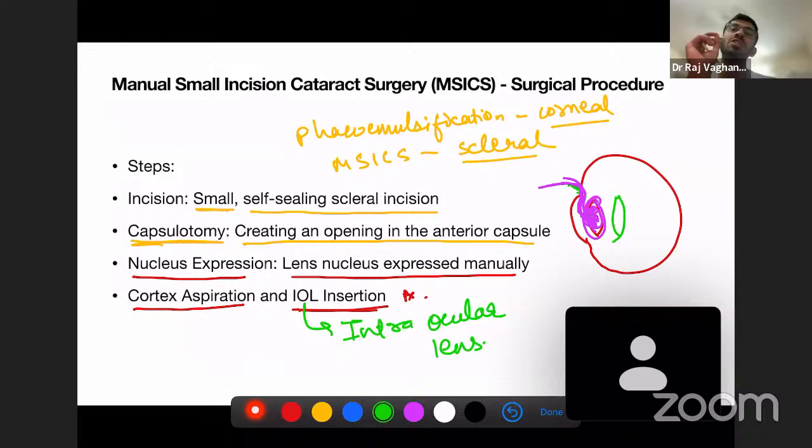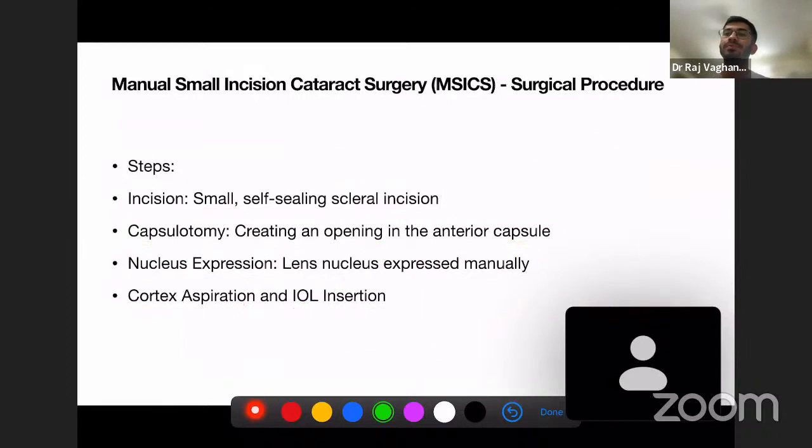It is named manual small incision because a small incision is made in the sclera, and it is done manually, because you are creating the opening, the incision, all by yourself. Whereas in phacoemulsification, the probe does all the work. You don't have to do everything manually. You just turn on the probe and put it in the cornea, and automatically a corneal flap is made. Phacoemulsification is more common nowadays because it is not manual, and the small incision cataract surgery was manual.